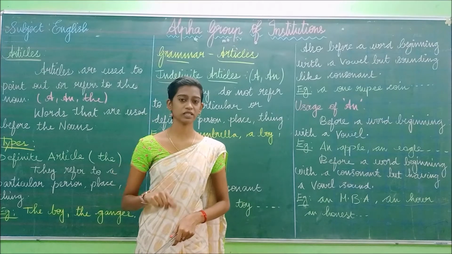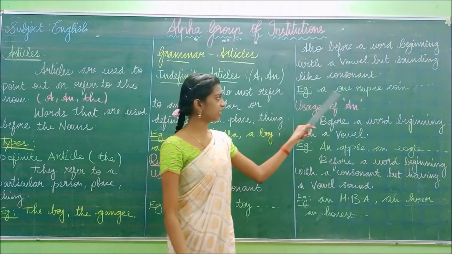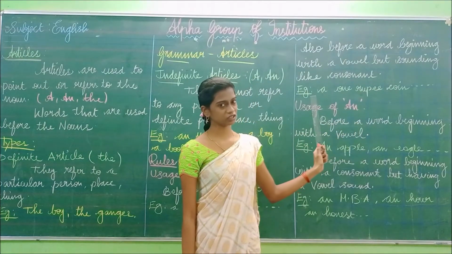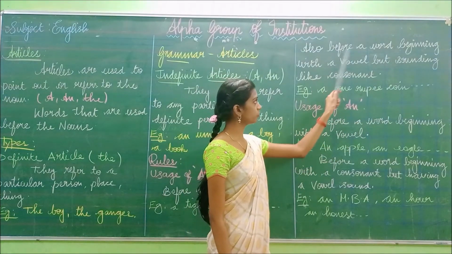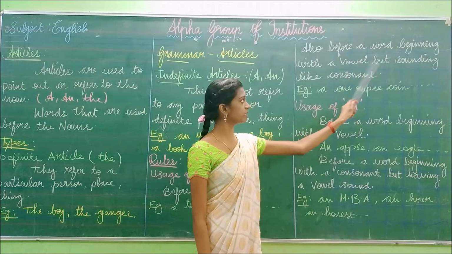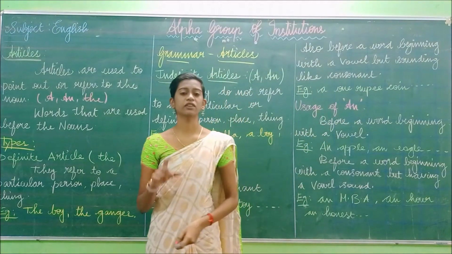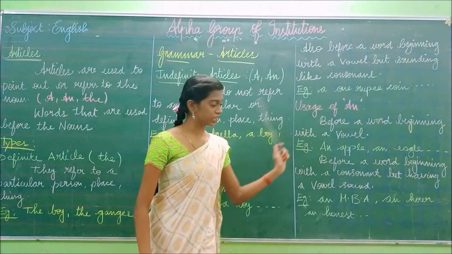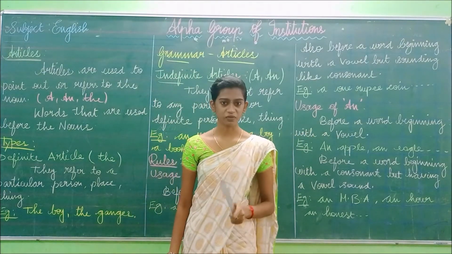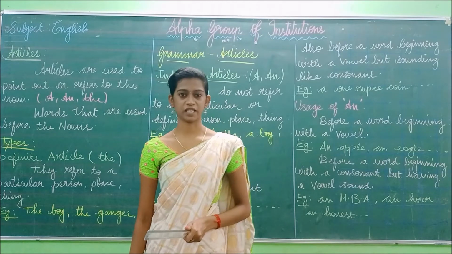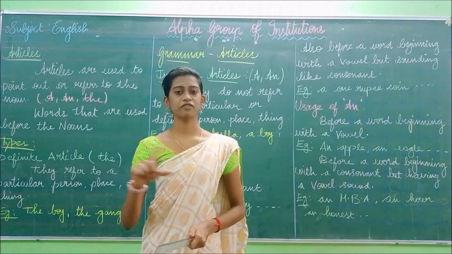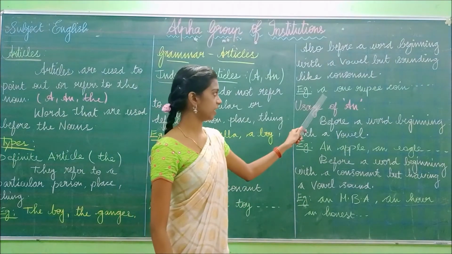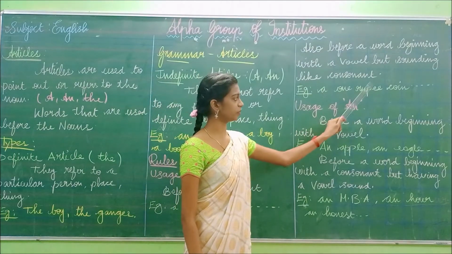So it sounds like a consonant. So we have added a, okay, a one-rupee coin.